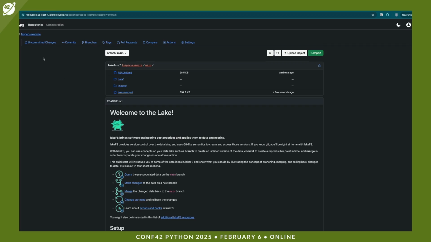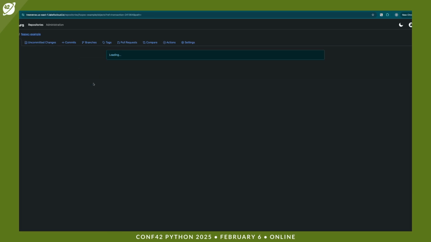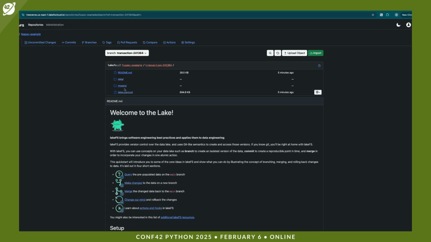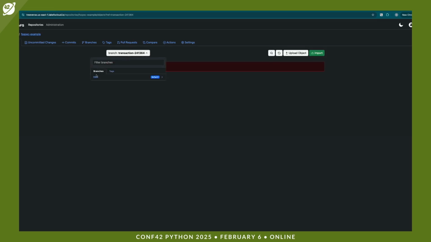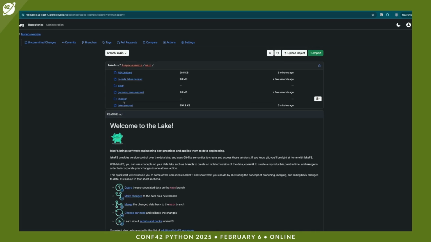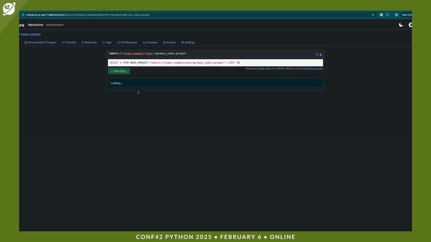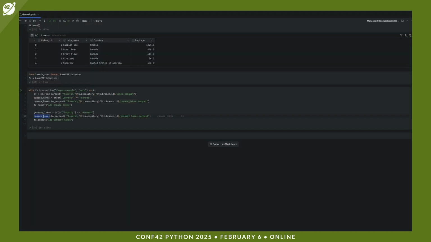Let's move here. Let's look if we have any branches, if we're lucky. Yeah, we could see the transaction branch. So as you can see, the transaction branch has 2 commits. If I refresh, we won't have it anymore because it was an ephemeral branch and it was deleted. Let's go back. Yeah, as I said, it was deleted. Now we have only 1 branch. And as we can see, we have the data here. We could also take a look at it, of course. Yeah, so I took Canada lakes here.